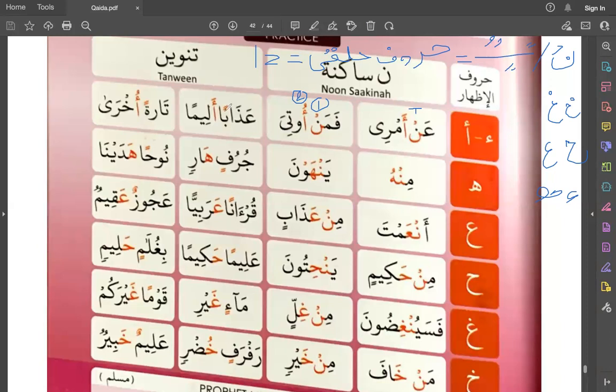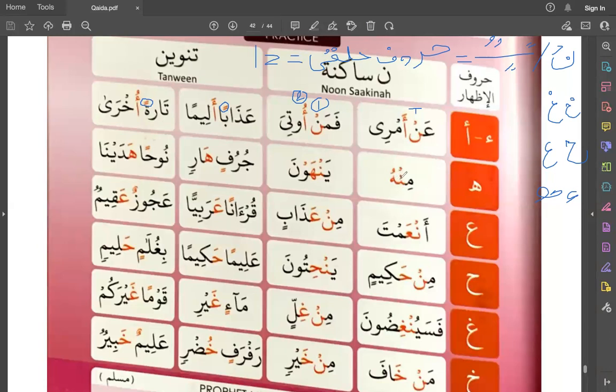Now here is tanween. There is no noon sakin, but you can see tanween. So one condition, and the second condition is there is hamza. This is one of the throat letters. Look, here it is. So this is hamza. So you will say azaban alima, daratan. So you will say this sound very clearly. Daratan ukhra.